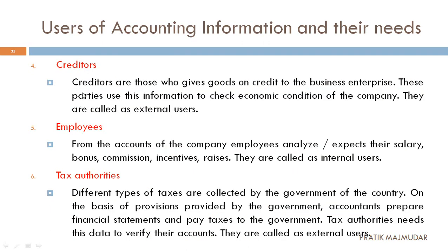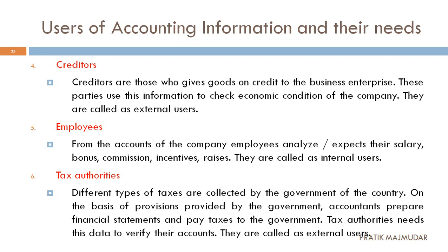Okay. Now let's see the fourth one, that is creditors. Now, who are considered creditors? We are selling our products to many people, whether on cash basis or credit basis. In the same way, we are purchasing goods from a few people, whether we pay them in cash or on credit.